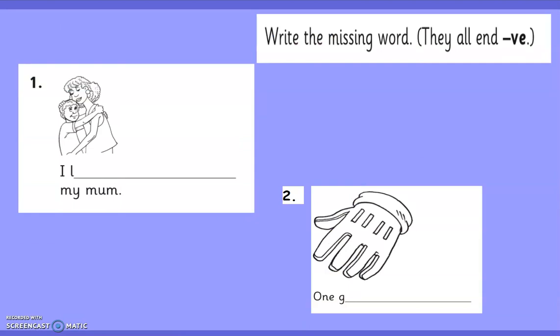Okay, there is one more task, and I know that you all can do this as well. What is the task? Write the missing word. And keep in mind, the missing word will end with VE. Got it? Number 1. I dash my mum. And the word in the blank begins with L sound.